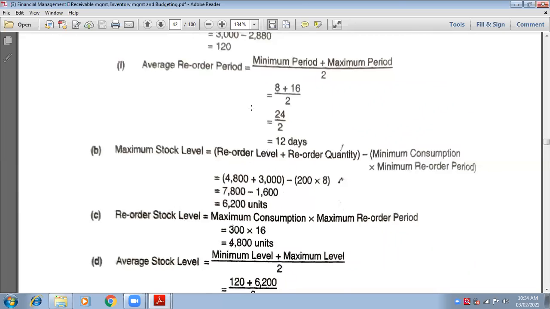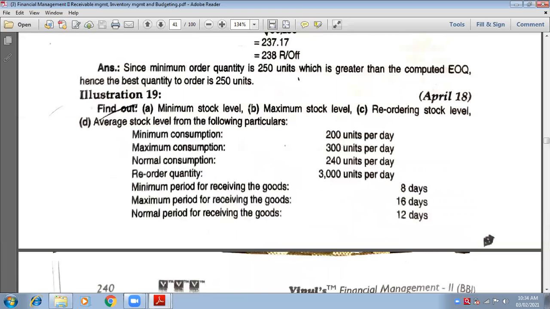Now the last step is average stock level. The last formula: average stock level is equal to, tell me the formula. Word consumption should not be used in average stock level. Yes, minimum level plus maximum level divided by 2. Very good.